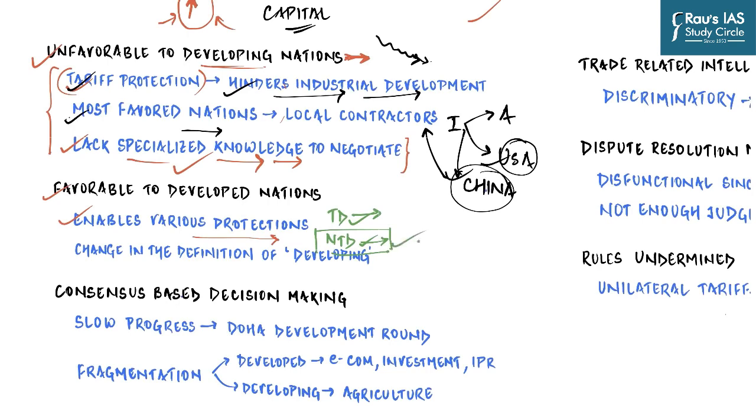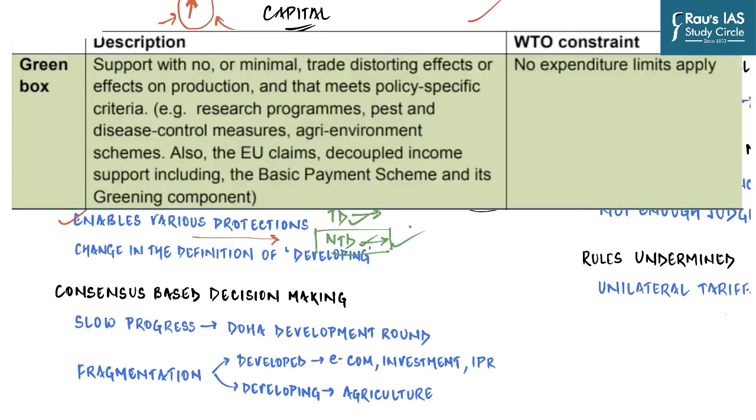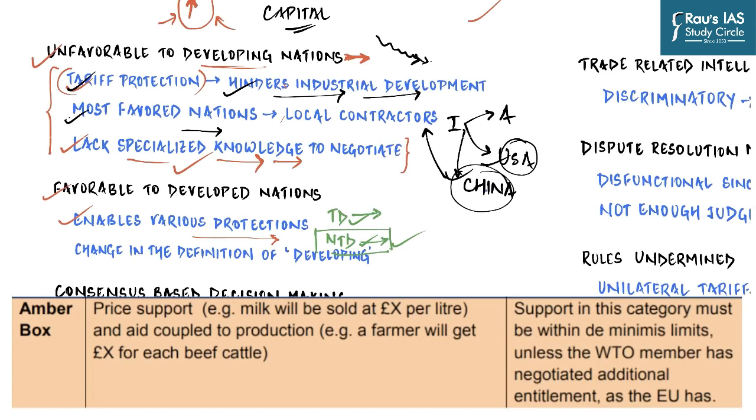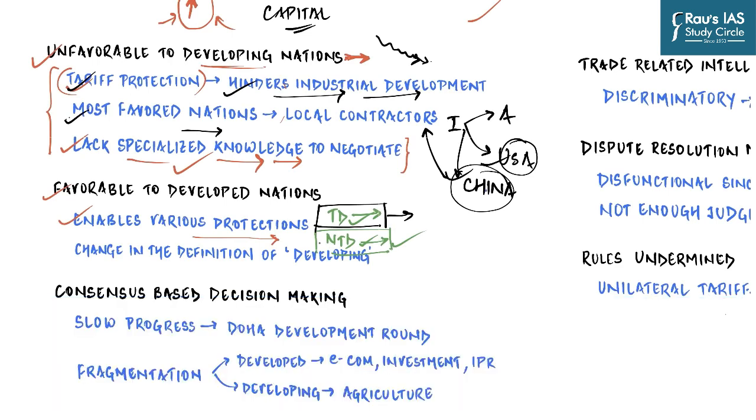An interesting fact is that most developed nations provide their farmers with the kinds of subsidies which are categorized under this box, whereas the way India or other developing nations provide subsidies to their farmers has been categorized under trade distorting, and there is pressure on them to put an end to or at least reduce these subsidies, which of course is in favor of developed nations.